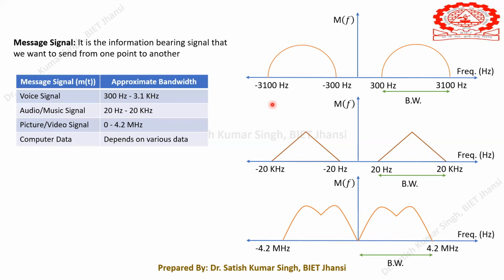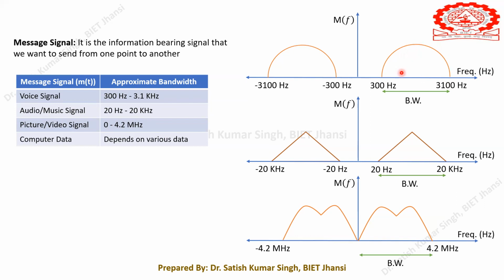You must be thinking: why is it taken as a semicircle? Why should it not be some other shape? You have to understand that this shape doesn't matter. You could have taken anything, but I have just taken a semicircle for simplicity. It is not at all required that it should have a semicircle shape.